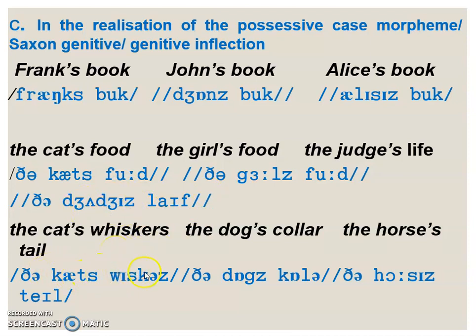More examples. The cat's whiskers, the dog's collar, the horse's tail. So, pay attention to the last sound. T, voiceless, then the possessive morpheme is realized as a voiceless sound. Dog, voiced, and then another voiced sound. And horse, a sibilant, so it's realized as an extra syllable, iz.